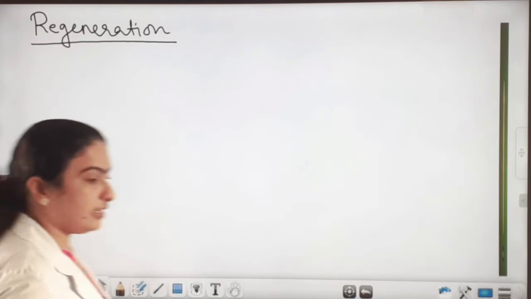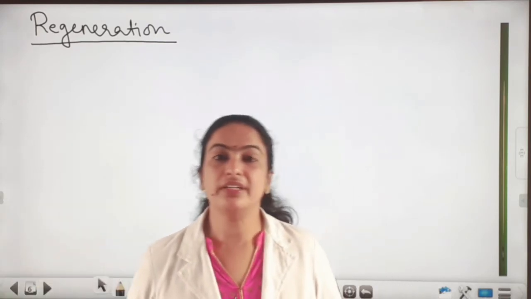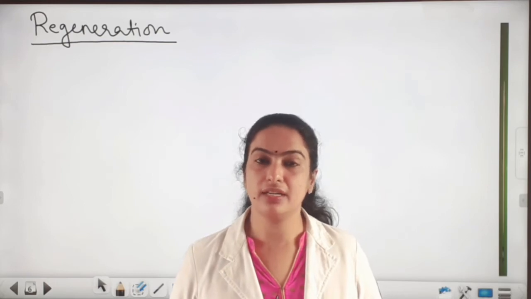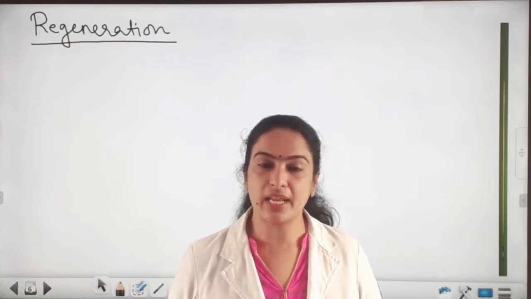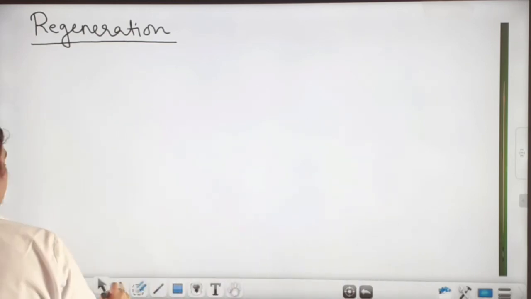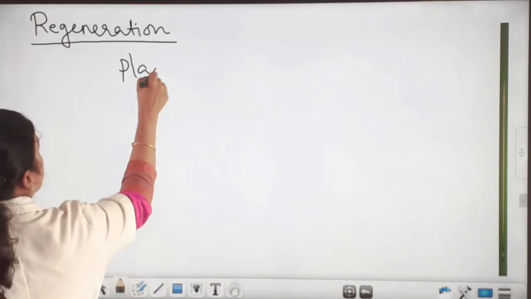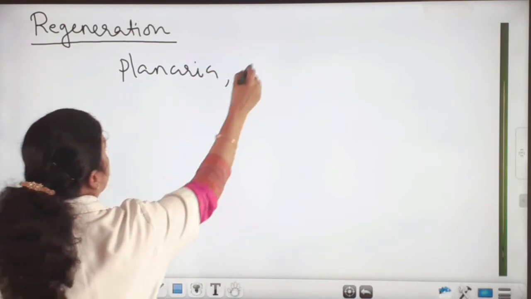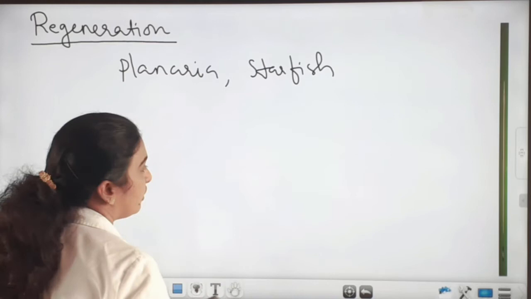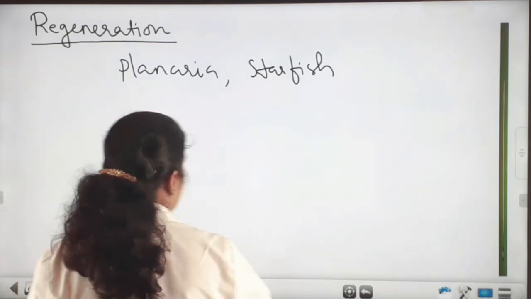Next we can see regeneration. Regeneration is a method of asexual reproduction commonly seen in organisms like planaria, starfish, etc. So in planaria and starfish, we can see this regeneration method of asexual reproduction.